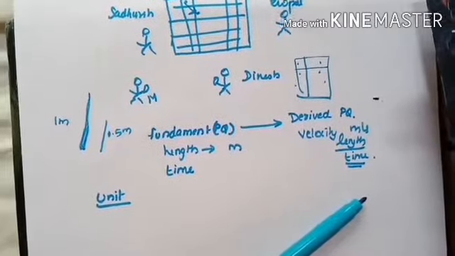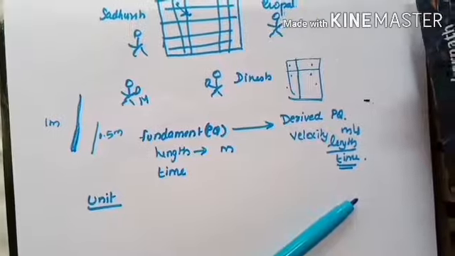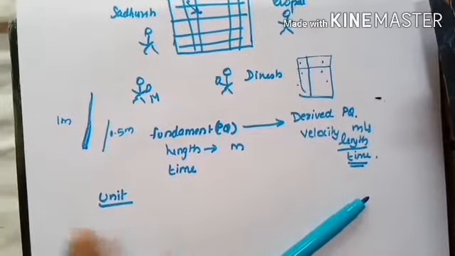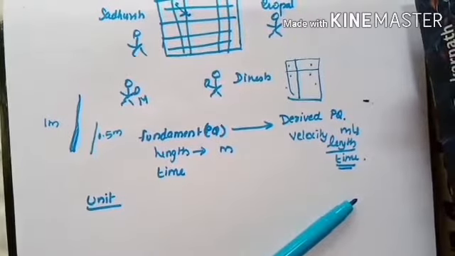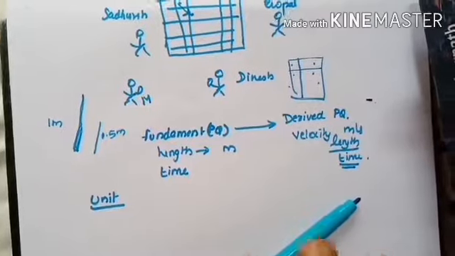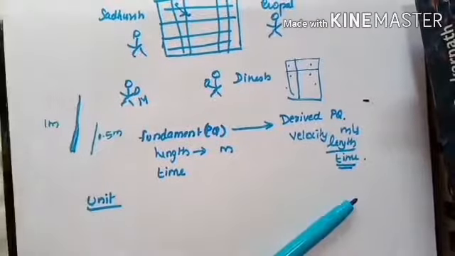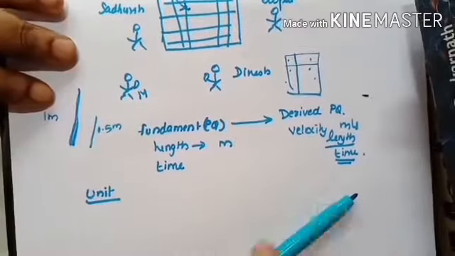Right. There is another small term you have to understand, which is SI unit. There is a small thing which you have to write. In SI units, there are only 7 globally accepted systems of units. This is something which is universally accepted and common for the entire world. You have to learn it by heart. It is very easy because around 6 of them you have already learned. There is only one which might be new.